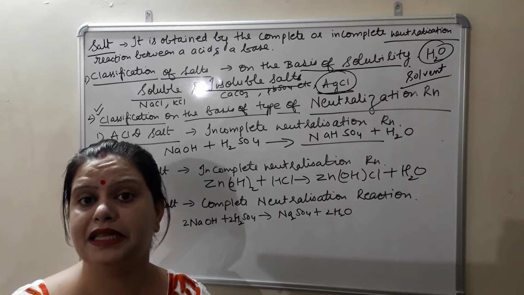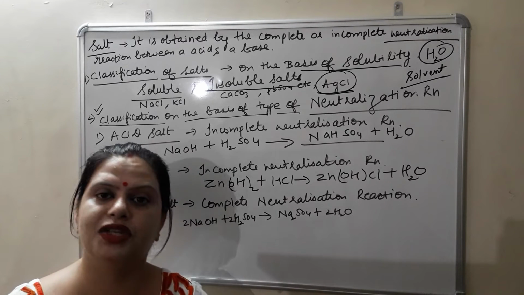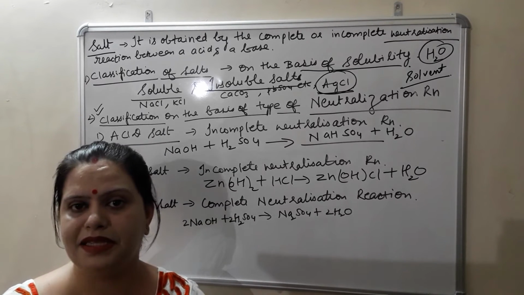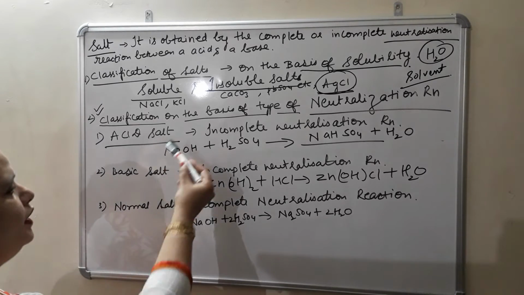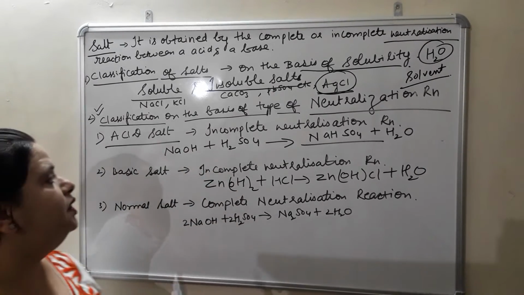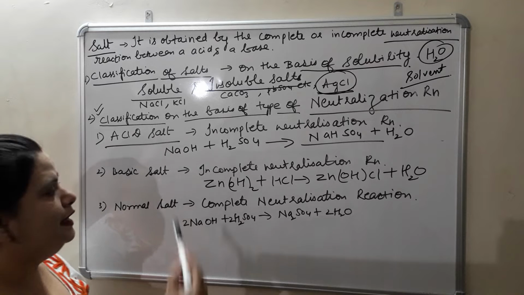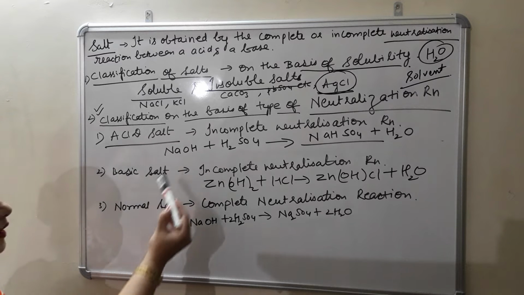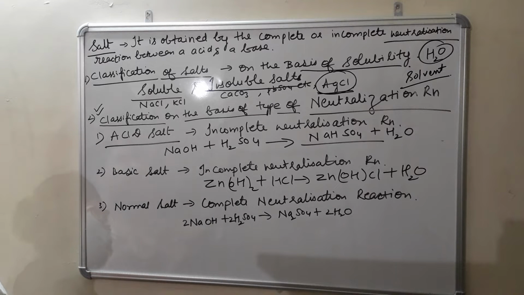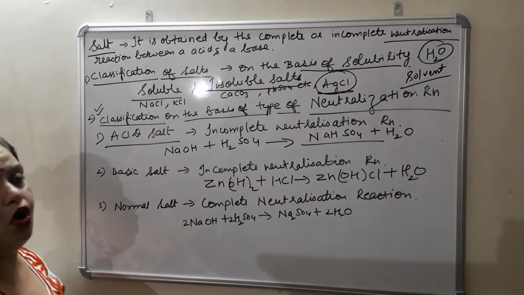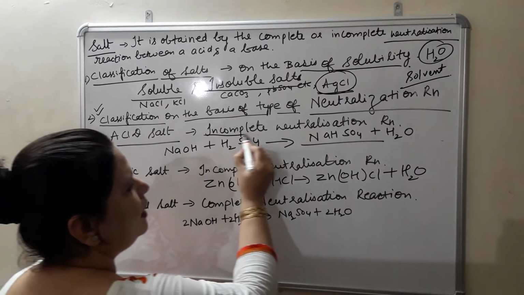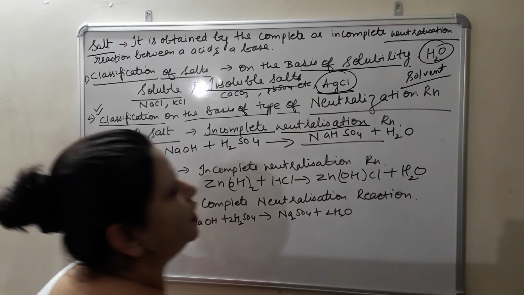But on the basis of how the neutralization reaction occurs, there are three important categories of salt. The first one is acid salt, the second one is basic salt, and the third one is normal salt. Now acid salts are those salts which are formed by incomplete neutralization reaction.